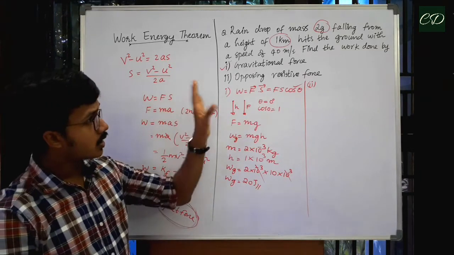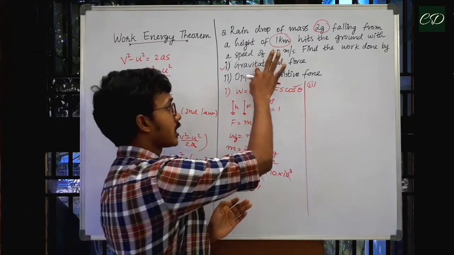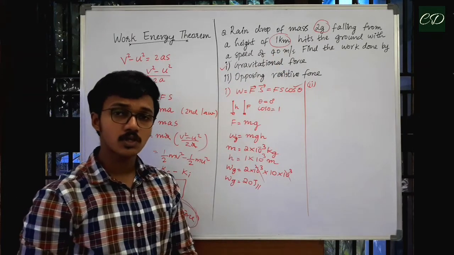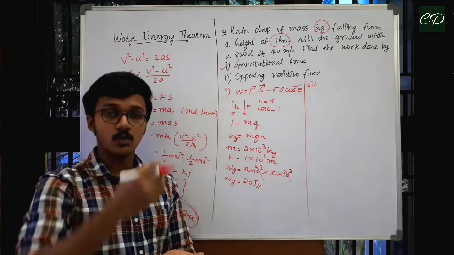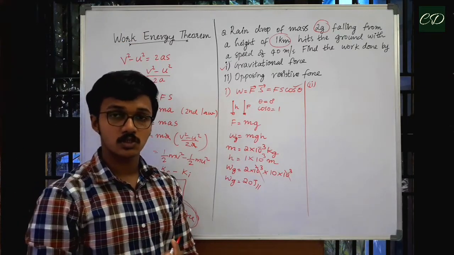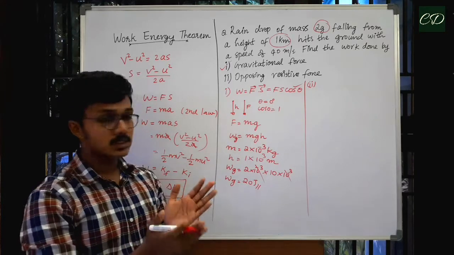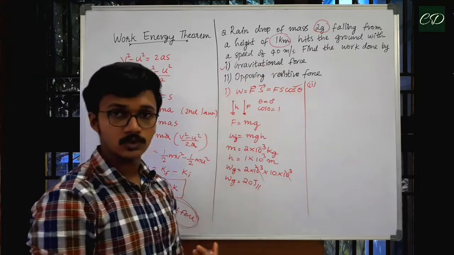So what are the forces here? There are two forces: gravitational force and opposing resistive force. What is opposing resistive force? When the raindrop is falling down, there will be some sort of opposition due to air or wind, so it will be experiencing some opposition, that is called opposing resistive force.